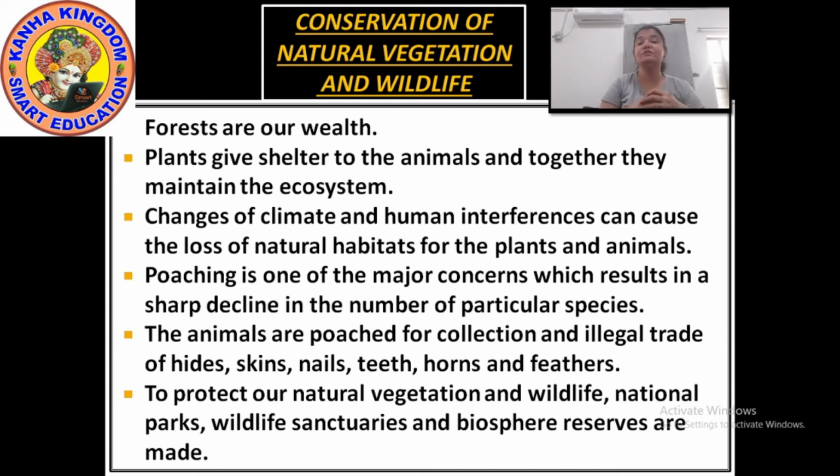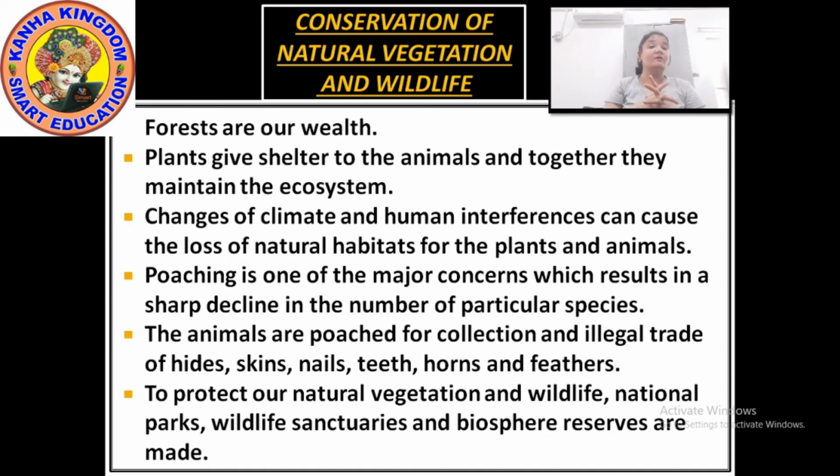Because of the pollution, the trees are getting damaged, or you can say the forests are getting damaged. Because of the deforestation, and this is called the human interference, this is causing the loss of natural habitats for the plants and animals. Means we are cutting down the trees, we are doing deforestation, and because of it the habitat, the house of the animals, are getting less,